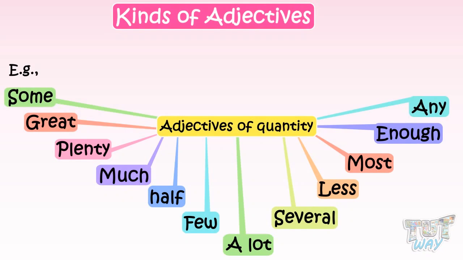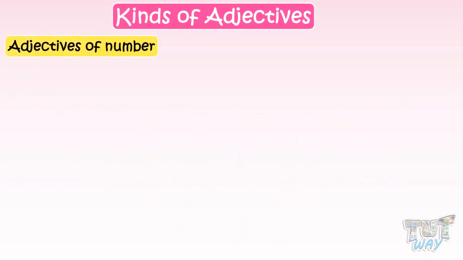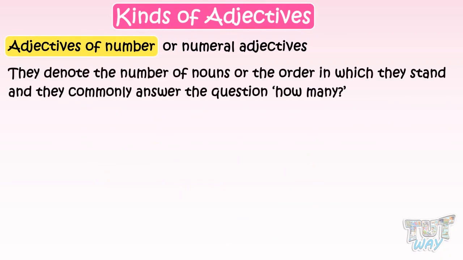Now let's learn another type of adjective, and it is adjectives of number or numeral adjectives. Numeral adjectives denote the number of nouns or the order in which they stand, and they commonly answer the question, how many?